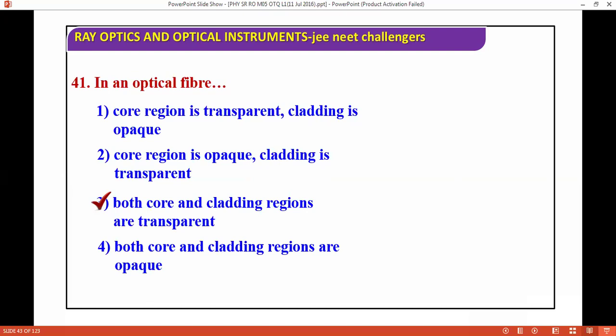But suppose you get an optical fiber in your lab, in school or college, then you can go through it. Definitely you will see the core and clad, and your school teacher must have taught you about all these concepts. If your school teacher didn't explain this concept, go and ask your teacher why they are not explaining it.